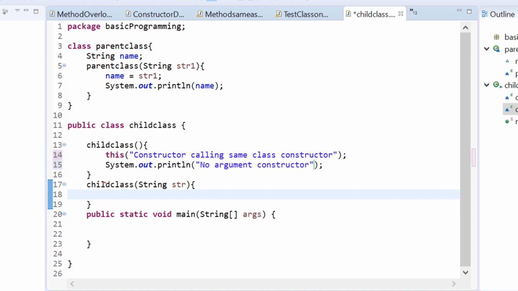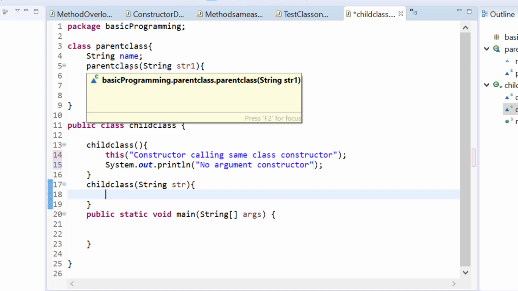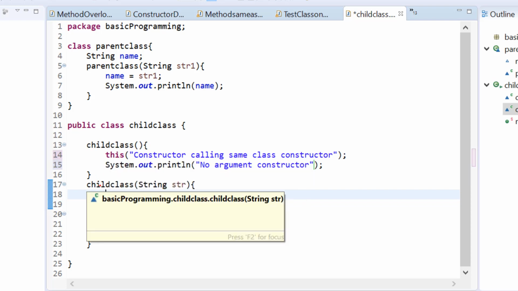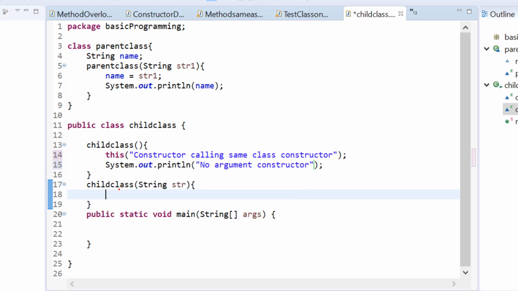So in this constructor, now I would like to call the parent class constructor. If it is within the same class, we use the this keyword to call the constructor within the same class. But if we want to call the parent class constructor, then we have to use the super keyword. So I will say super of str.